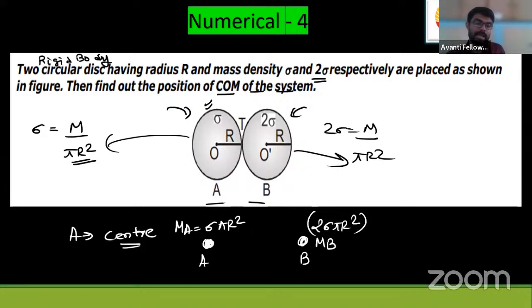And the distance between the discs is how much? It is 2r. Now they're telling you to find the position of the center of mass of the system. Simple. So I have changed this rigid body numerical into a two-body discrete particle system.